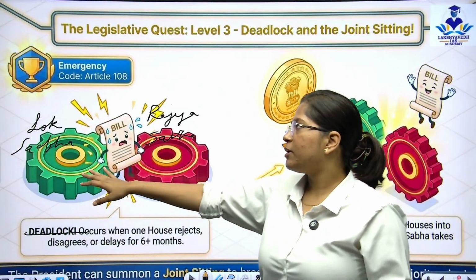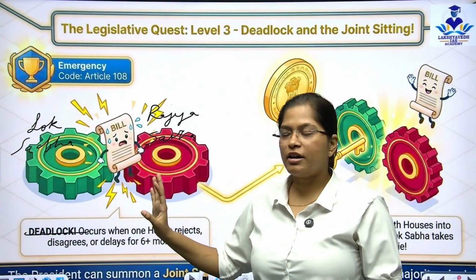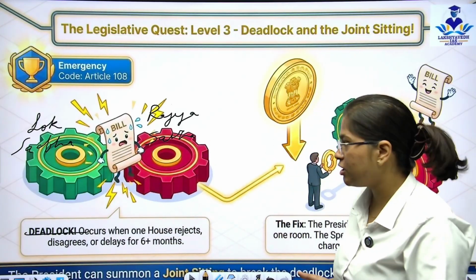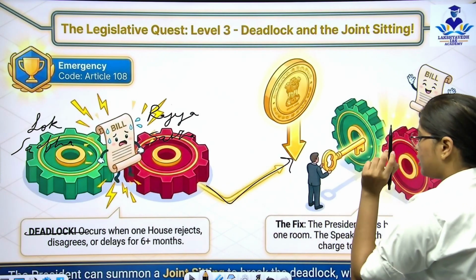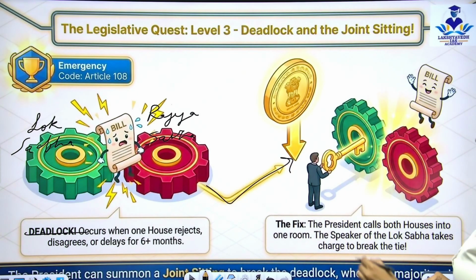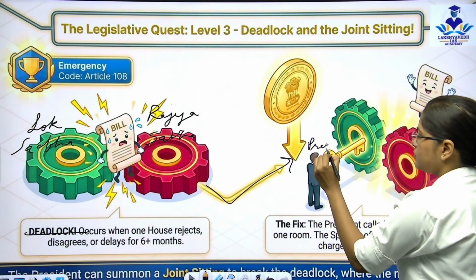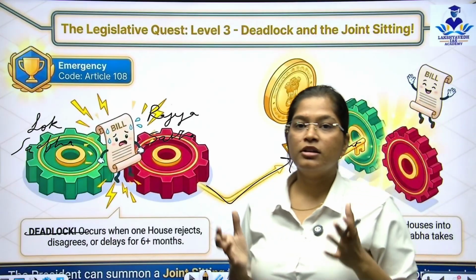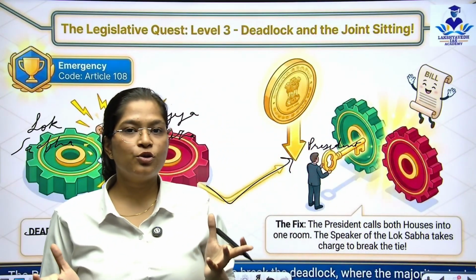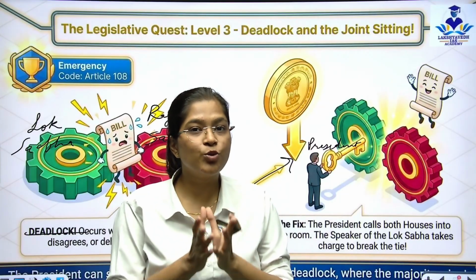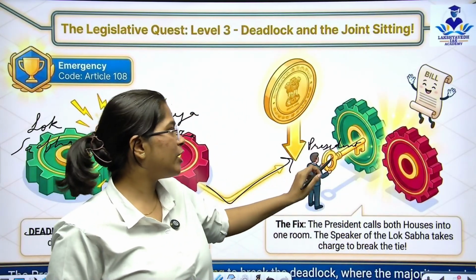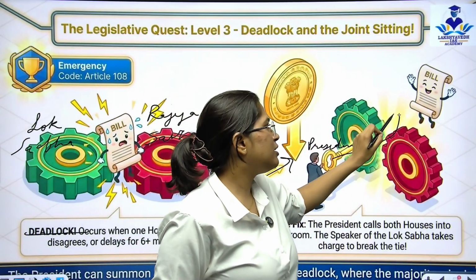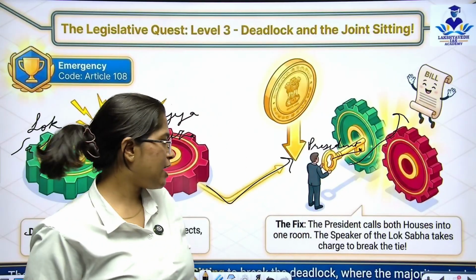If the Lok Sabha and the Rajya Sabha are not able to come to one point, where the Lok Sabha is saying the bill should pass and the Rajya Sabha is saying it should not, then it goes for assent. Here is our President. The President sets up a committee. The President calls both the members of Lok Sabha and Rajya Sabha to come together into one house and decide what changes are required to the bill, and then only the bill gets passed and is made into an act. That is it.